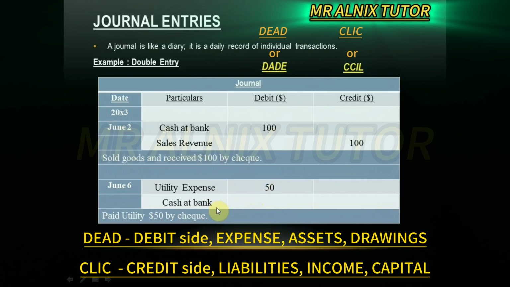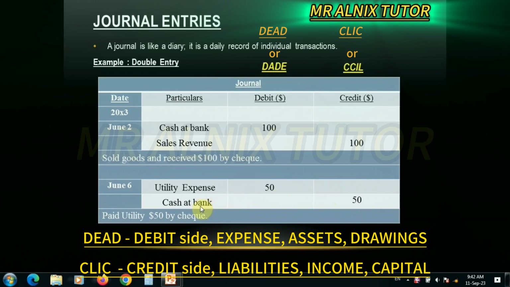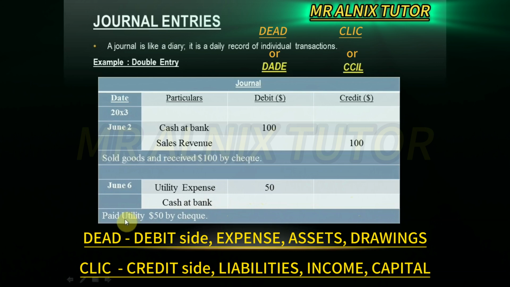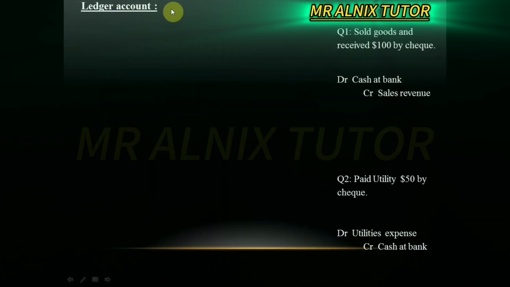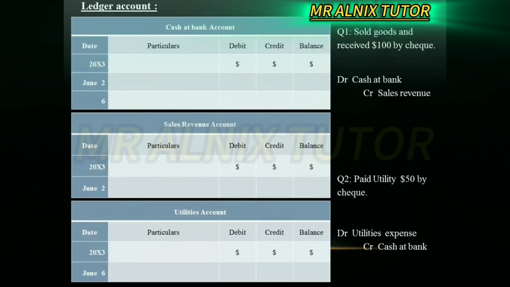Another one, cash and bank, must be under the credit. Why? Because you took $50 from your bank account to pay for the utility bill. That's why it must be put under the credit column here. Alright. Next, we look into the ledger account. This is the individual ledger account. We have the cash and bank account, sales revenue account, and utilities account based on the question.